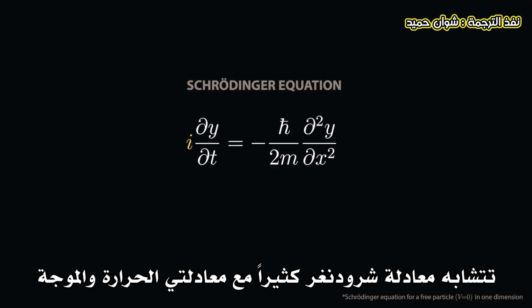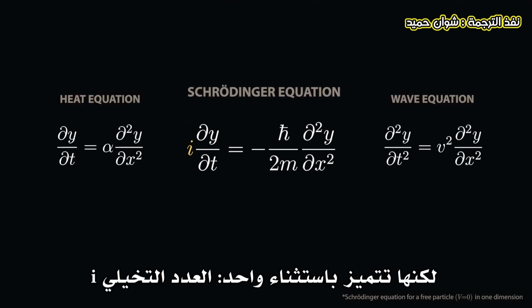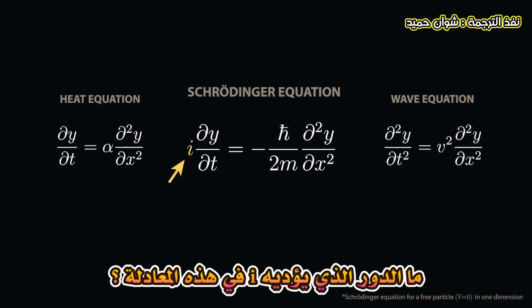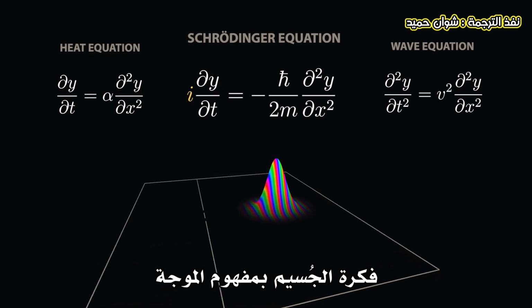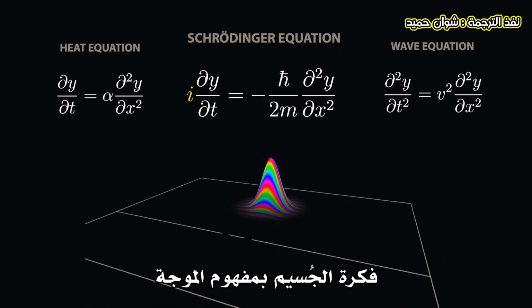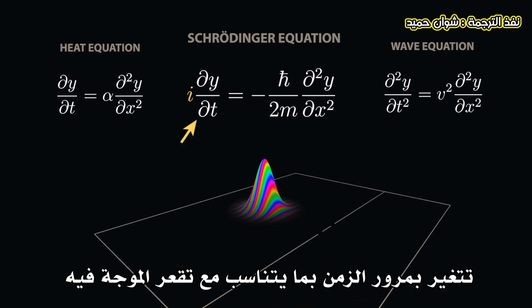Schrödinger's equation is very similar to the heat and wave equations from classical physics, with one exception: the imaginary number i. What is the i doing here? Schrödinger's equation critically and controversially replaces the notion of a particle with a wave, and says that for a given point in space, the value of this matter wave changes in time proportionally to the curvature of the wave in space.